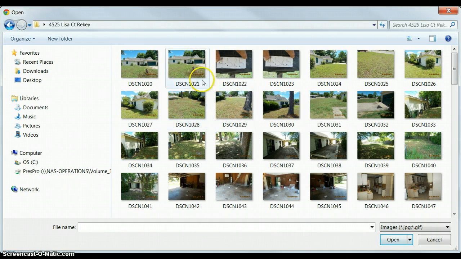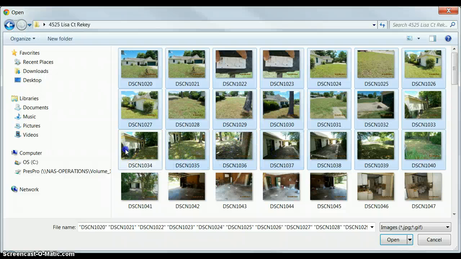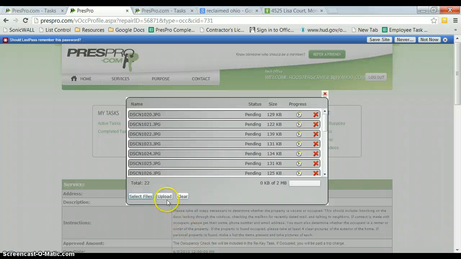So what you can do instead of individually uploading them is hit the control key and then click on each picture that you want to include, and this allows you to select more than one picture at a time. Okay, let's see, we've got 22 here we're going to upload.